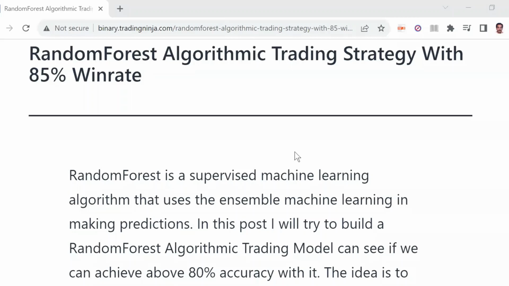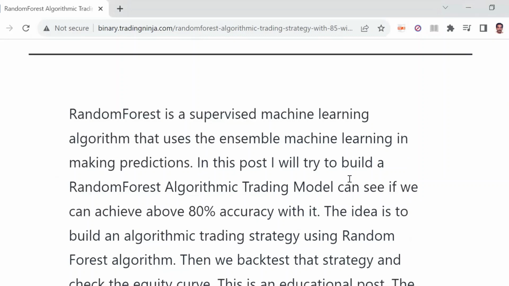In this video, I'm going to show you a random forest algorithmic trading strategy that has 85% win rate. Random forest is a supervised machine learning algorithm that uses ensemble machine learning in making predictions. So in this video, we are going to build a random forest algorithmic trading model and see if we can achieve above 80% accuracy with it.